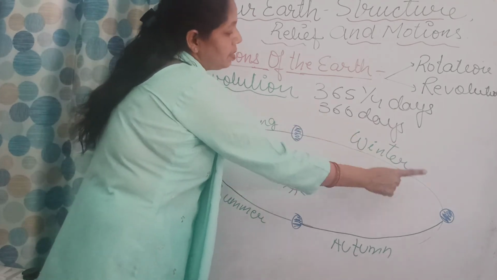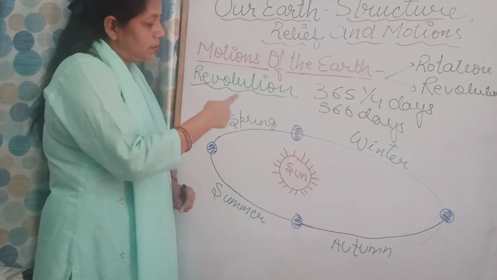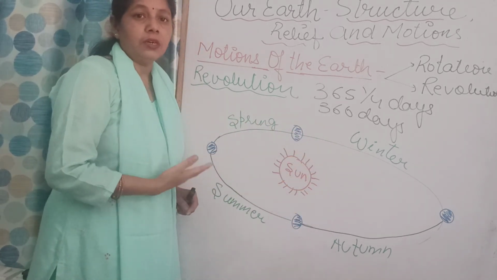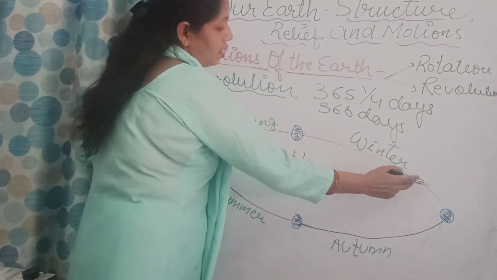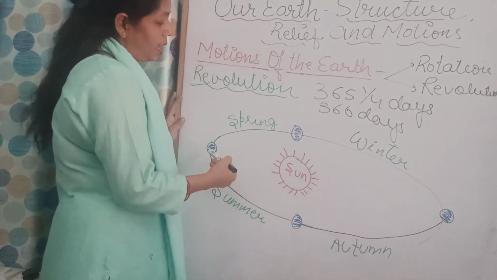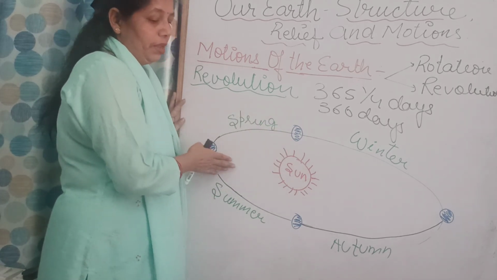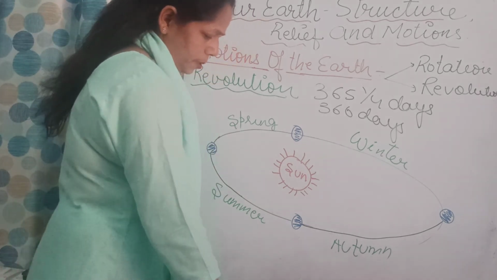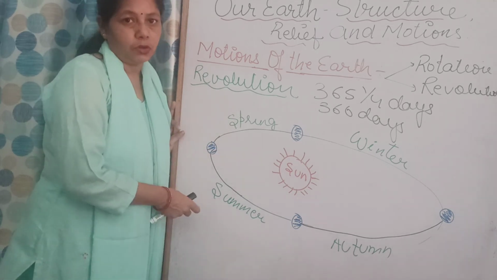So in this way the earth keeps on taking a round of the sun in an orbit, because this is the motion or movement of the earth. This movement of the earth causes changes in seasons, and in this way we also count the years.